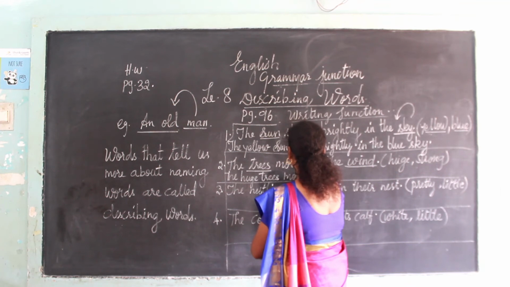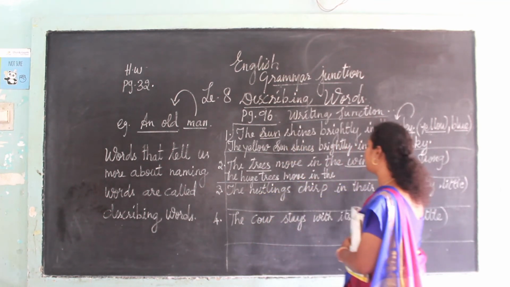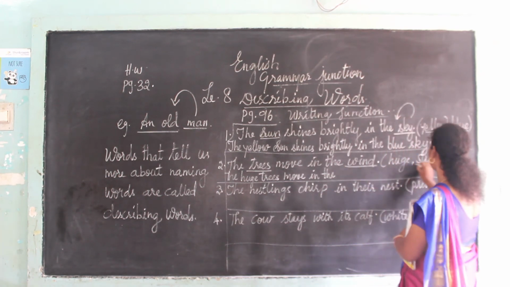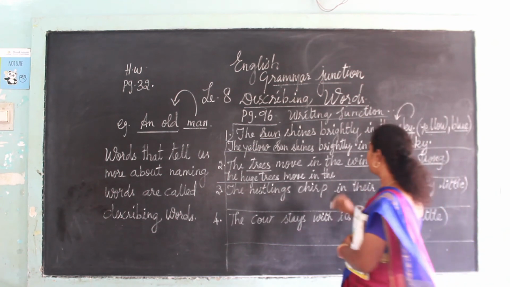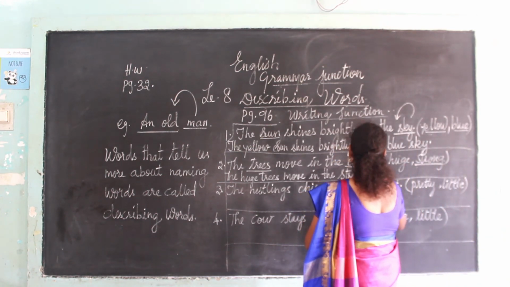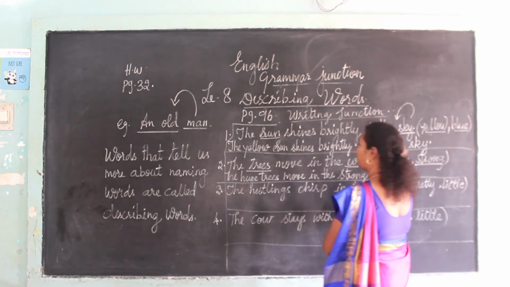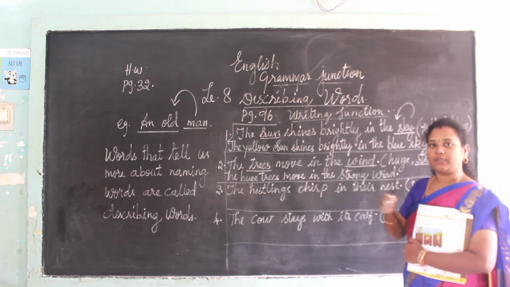Move in the wind. Before the wind, what will come here? Strong. The wind is strong. How is it? Very strong. So write down strong. Wind means kaatru. Strong wind. Okay, if the wind blows very hard, what will happen? Trees will shake, they will move.